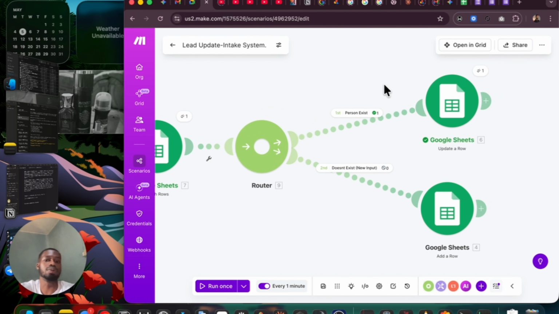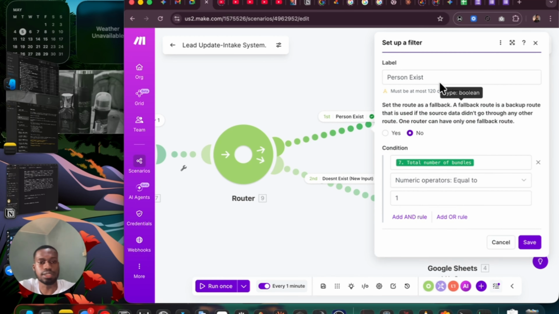Now I'm going to explain how the filters work with respect to this particular project. The way this works is, this is just a label. You can say this person is here. This is just a label for me to know what I meant here. This person is here.